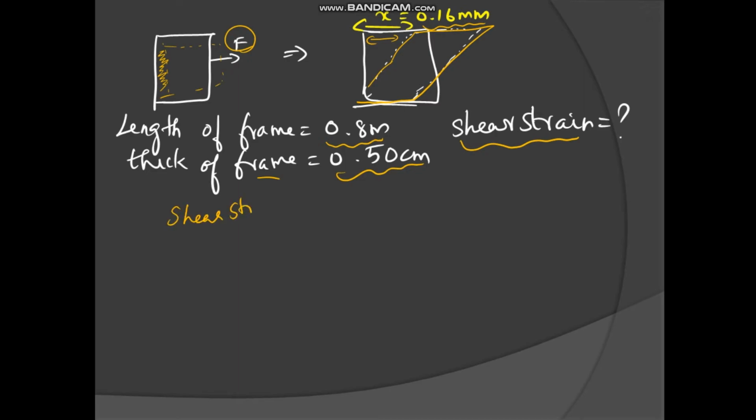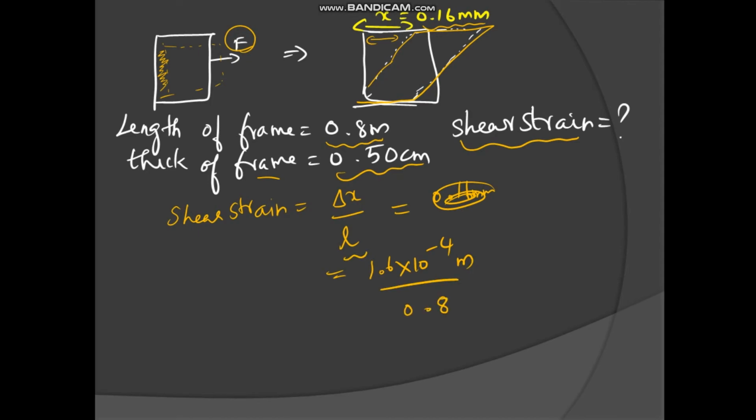Shear strain is nothing but displaced length divided by original length. Displaced length is 0.16 millimeter, so converting it into meter, 1.6 into 10 power minus 4 meter, divided by the initial length of the frame, which is 0.8 meter. Remember that we are not taking the thickness, only the length.